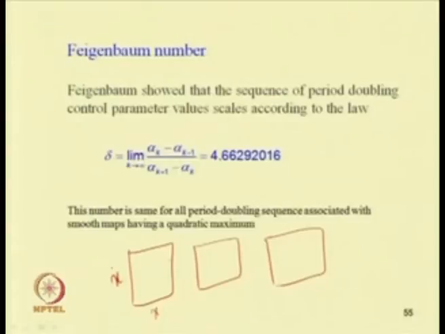For a periodic response, period 1 gives a single point, period 2 gives 2 points, and for period 3 there will be 3 points. That means a definite number of points will be there. In case of a quasi-periodic response, the Poincare section will be a closed loop.